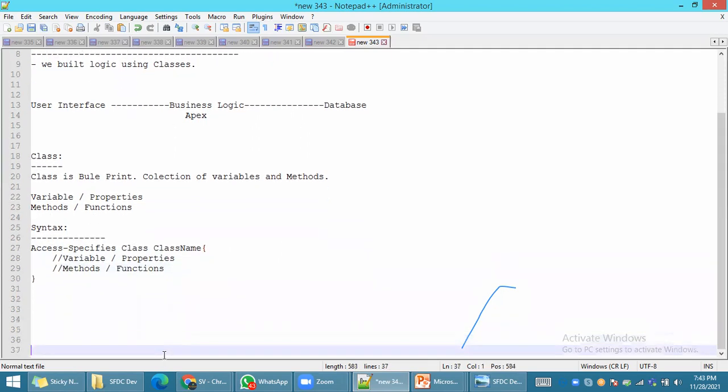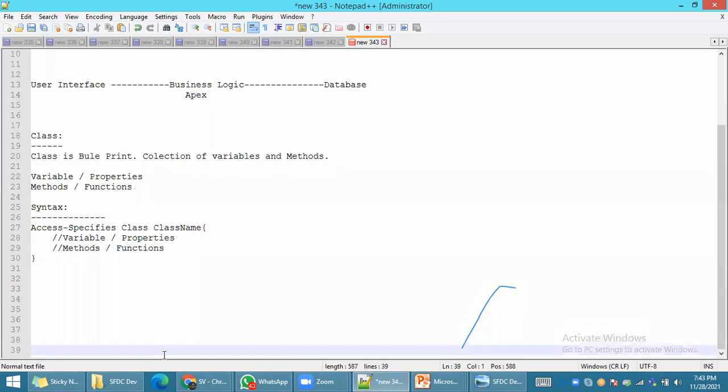What is a class? A class is nothing but a collection or group of variables and methods, or you can say variables and functions, or properties and functions. Is this clear? Whenever you build any logic using Apex, make sure you build your whole logic with either variables or methods. It's very simple.